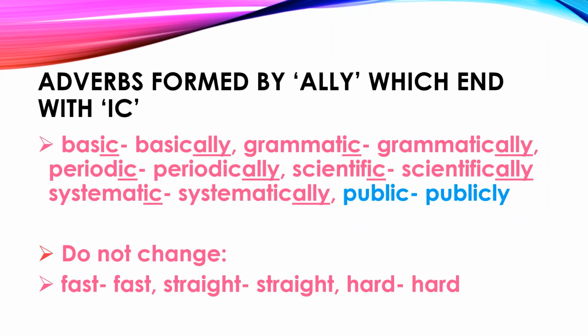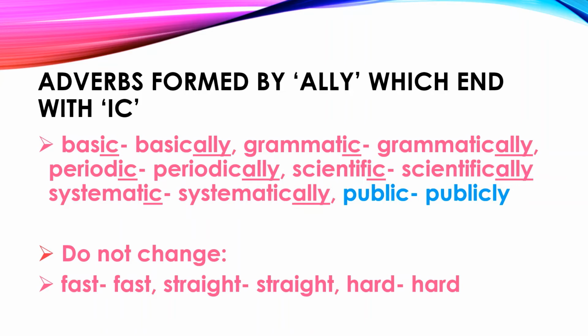Now, here are some adverbs of manner which are formed by adding ally to words which end with ic. It means for the words which end with ic, we have to add ally, and then those words are called adverbs of manner. For example: basic, basically; grammatic, grammatically; periodic, periodically; scientific, scientifically; systematic, systematically.